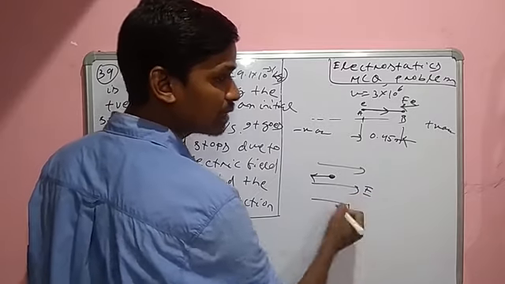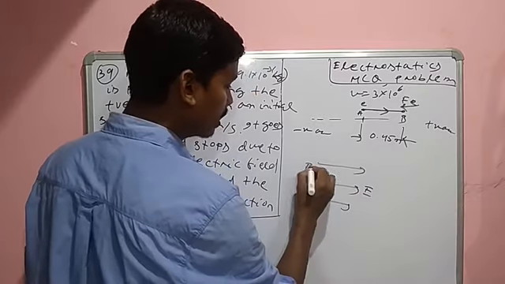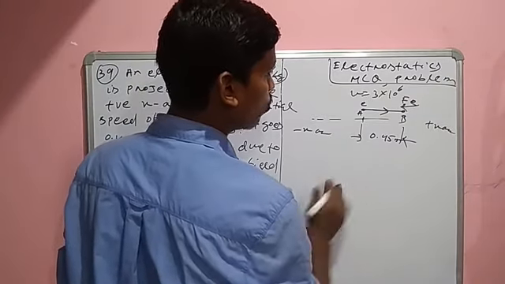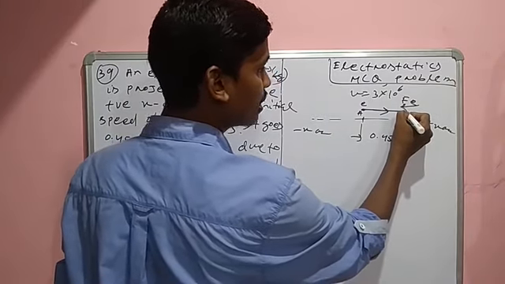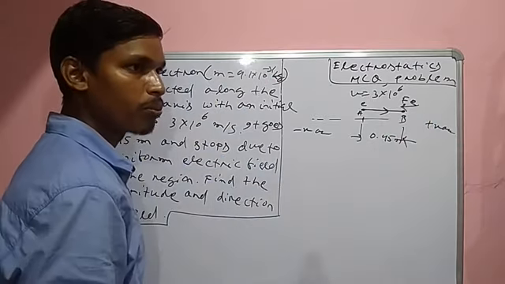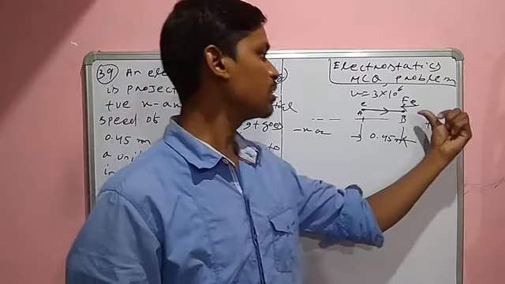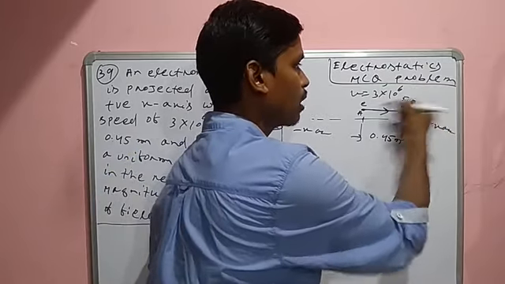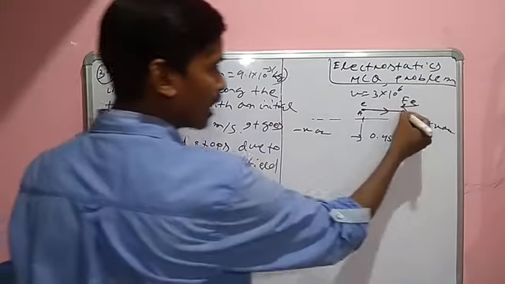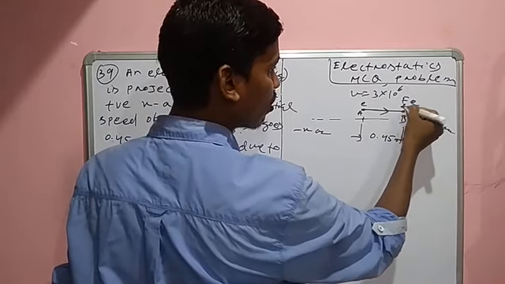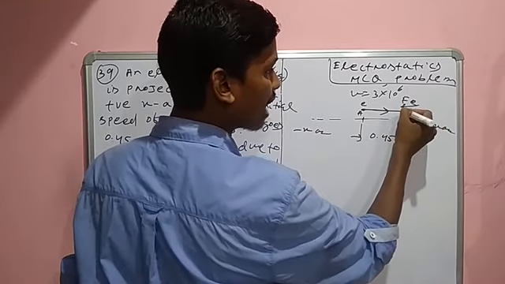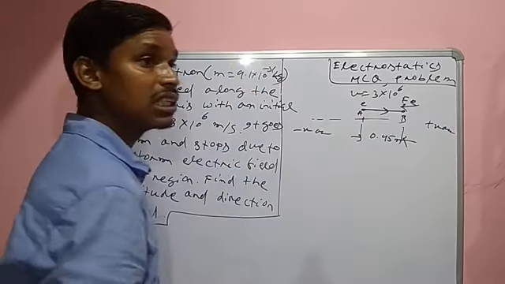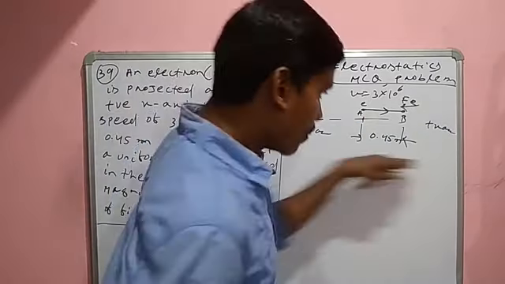So if the electric field is in the rightward direction, the force on the electron is in the leftward direction. Similarly, here the electron at point B stops, meaning the opposing force on the electron is in the leftward direction. That means the electric field is in the rightward direction.